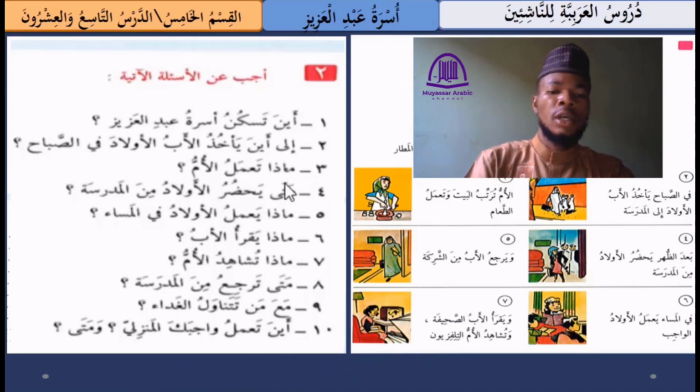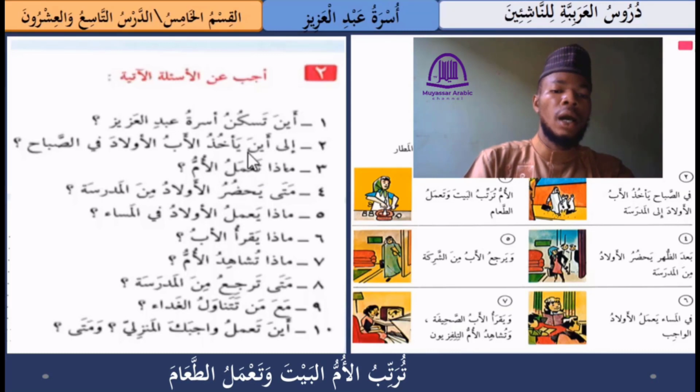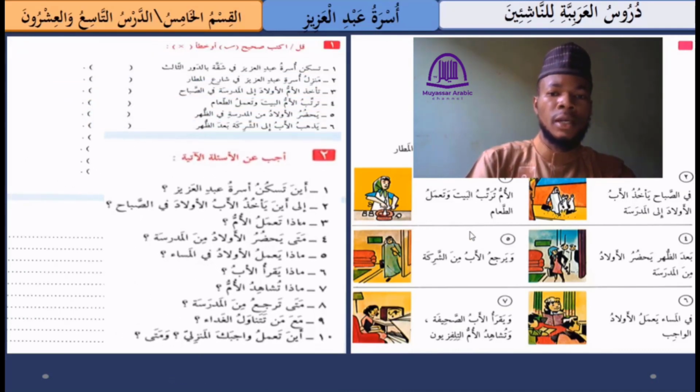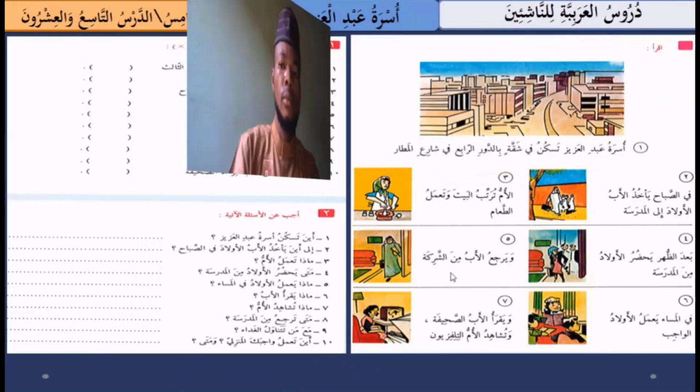So number three says ماذا تعمل الأم. What does the mother do? So here we are going to say ترتب الأم البيت وتعمل الطعام. The mother arranges the house and prepares the food. So this is how we are going to complete this exercise. So now let's move on to the next one.